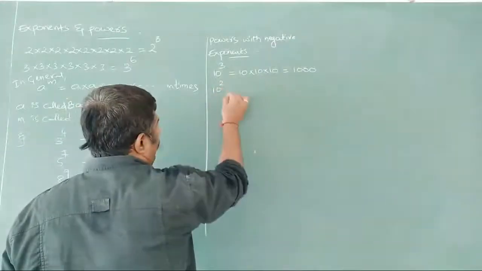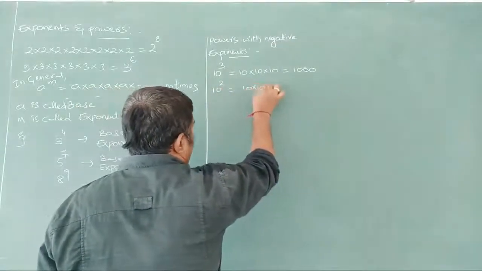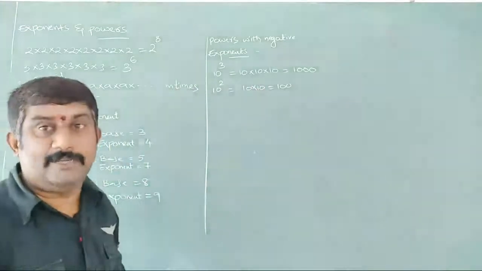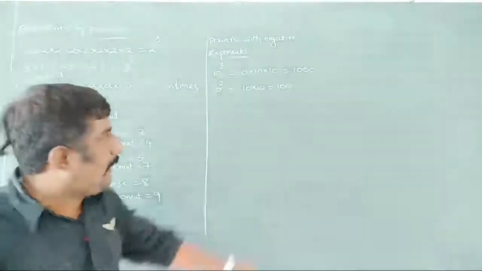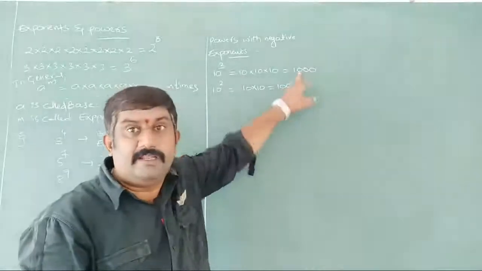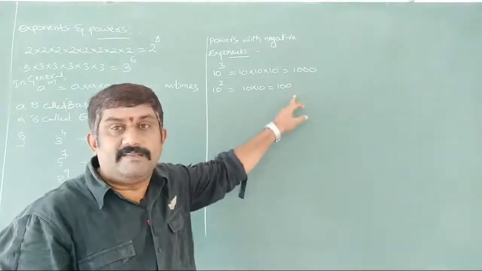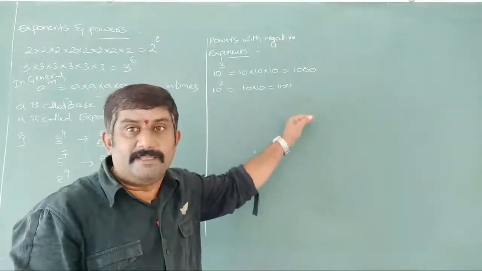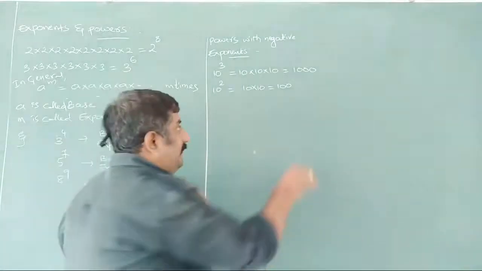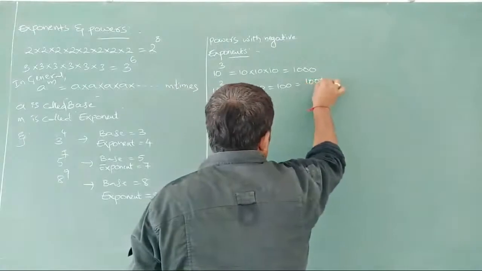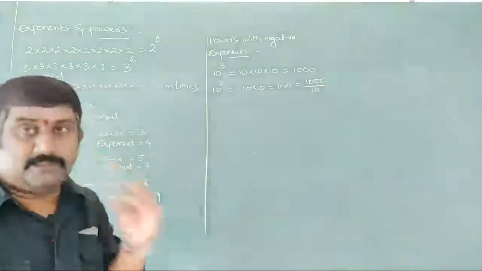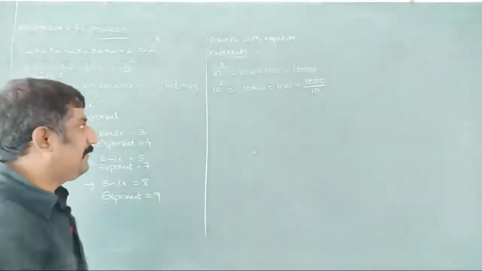10 to the power of 2. 10 into 10, nothing but 100. Now compare with this 1000. What is it going to be here? It is decreasing. That means dividing with 10. So 1/10th part is decreasing here, nothing but what we can write as 1000 by 10. 1000 by 10 we are writing here.